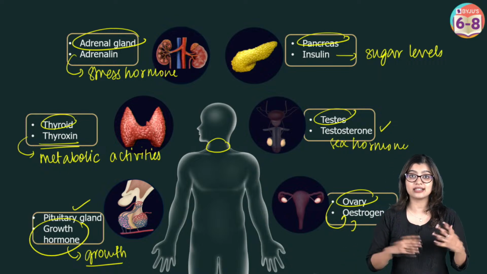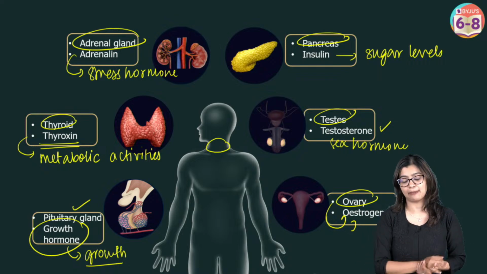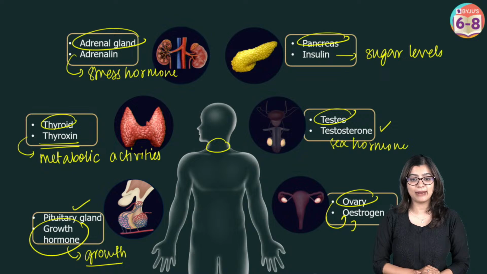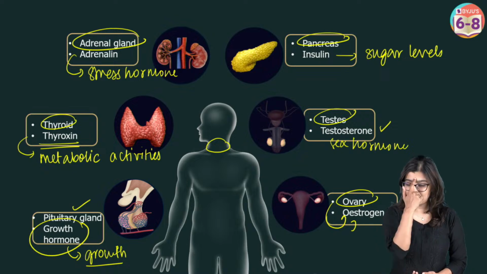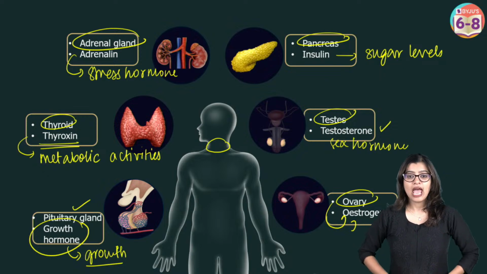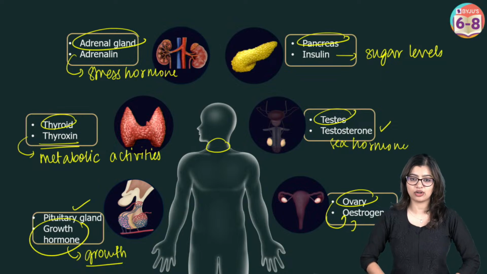Metabolic activities are the sum total of chemical reactions that happen inside our body. All the chemical activities, that is what we mean by metabolism. The pituitary gland, a pea-shaped gland located at the base of our brain, produces growth hormone, which is responsible for it. I have answered your question.